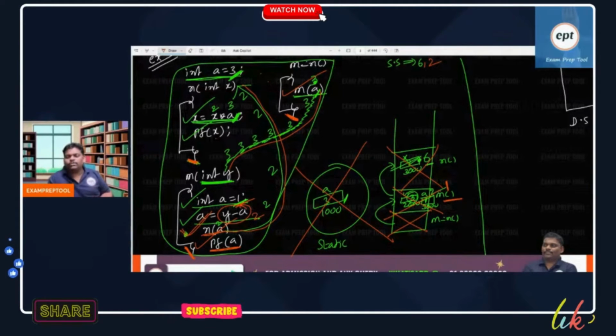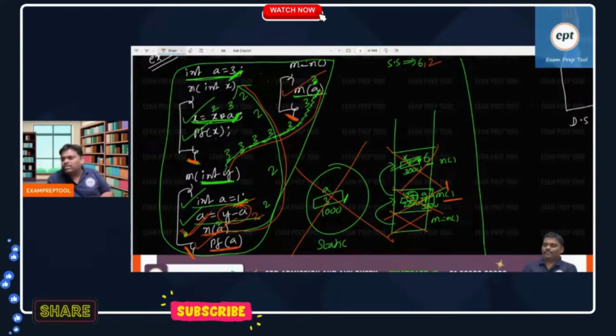He will go last. If the office is at 10 o'clock, the watchman will come at 6 or maybe 7 o'clock. So remember, global variable is almost like a watchman. He will come first. He will go last.